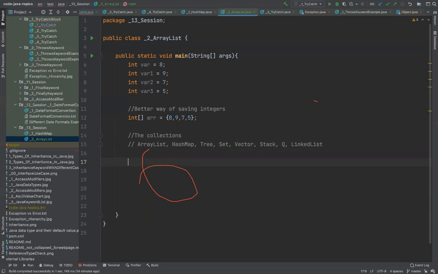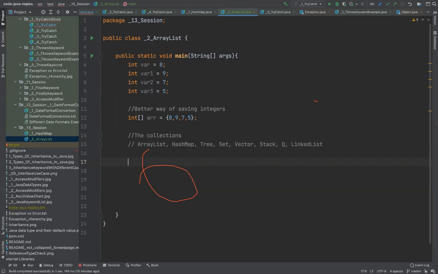That is what I'm going to show, skipping all the theory and the inner workings of this and that. Trust me, you don't want to know that. No one is going to ask you that. First of all, you need to know how you're going to make use of it and program using that data structure, that collection. You write a program and manipulate the data present inside that collection. That is what you need to know.